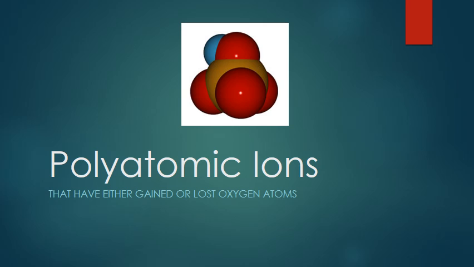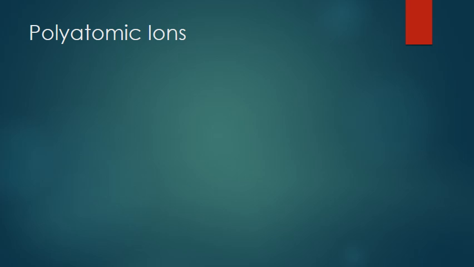This video is going to examine some polyatomic ions and how their names can change when they either gain or lose an oxygen atom. Let's take a look at an example here, and we're going to use sulfates. We're actually going to start kind of in the middle of this. We're going to look at the normal number of oxygens, SO4 with a -2 charge, and this is called a sulfate. Perhaps you're familiar with this polyatomic ion already.